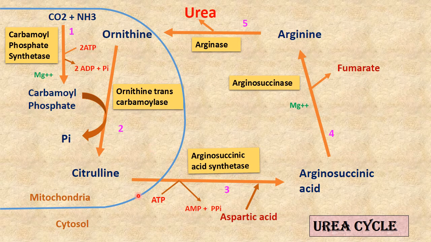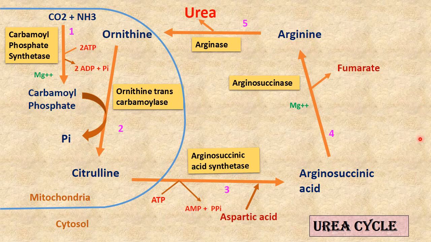Citrulline is then condensed with aspartic acid to form argininosuccinic acid in the presence of the enzyme argininosuccinic acid synthetase. Here 1 ATP is utilized, and then in the 4th step argininosuccinic acid liberates fumarate and arginine is synthesized.